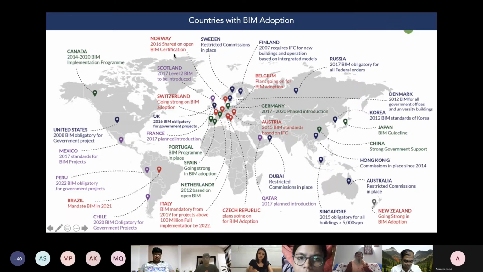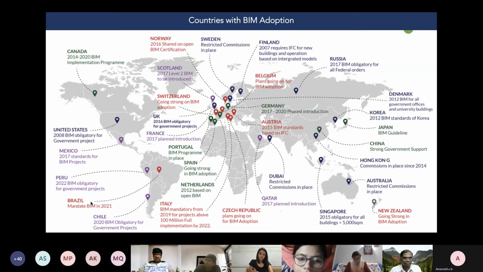If you can see, it started somewhere in 2007-8, and then went further, and in different years there are initiatives in different countries, right? And it's also going further; if you see Peru 2022, they're making it a requirement, Brazil 2021. So it has become a key requirement in the industry to go further.